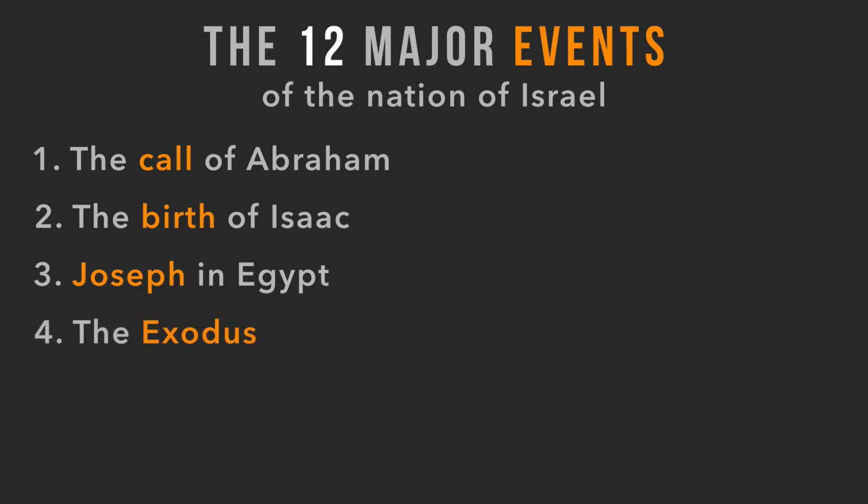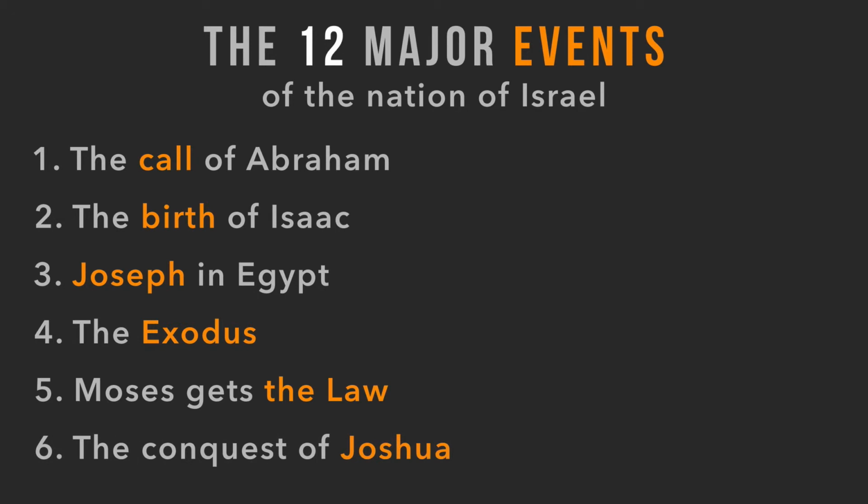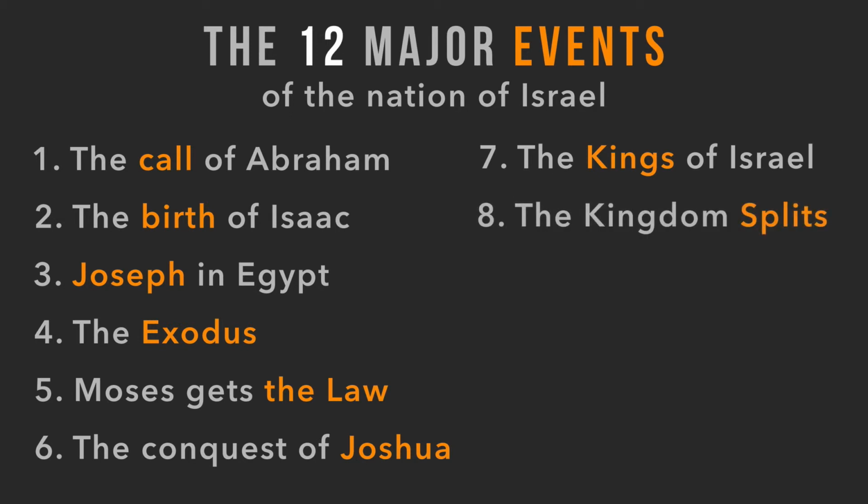Then we have the Exodus, followed by when Moses gets the law on Mount Sinai. Then we have the time of the conquest of Joshua, where Joshua takes the land that God had promised. Then we have the United Kingdom of Israel. So number 7 is the kings of Israel, Saul, David, and Solomon, followed by the kingdom splits.